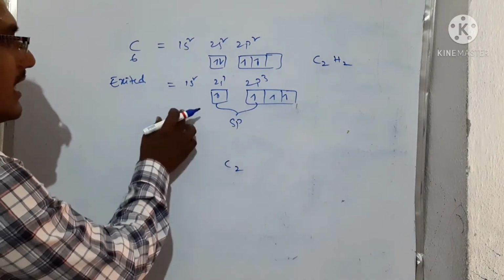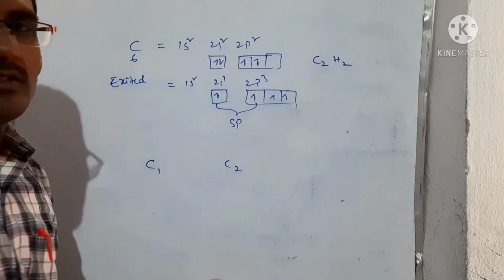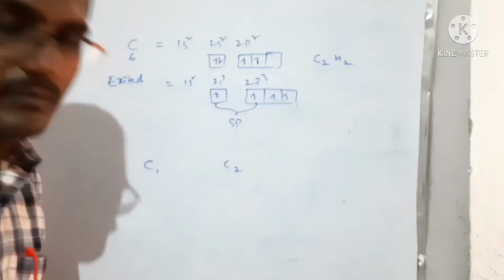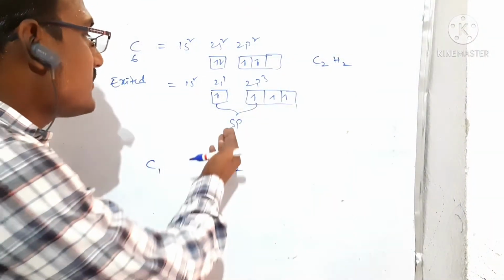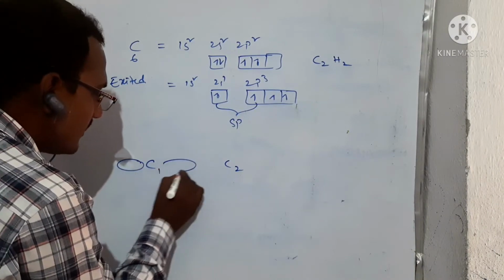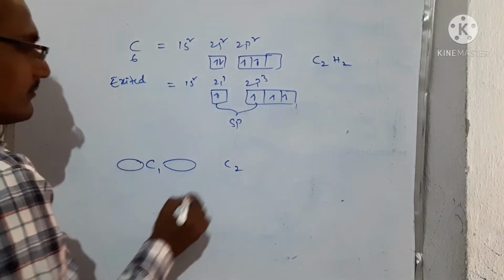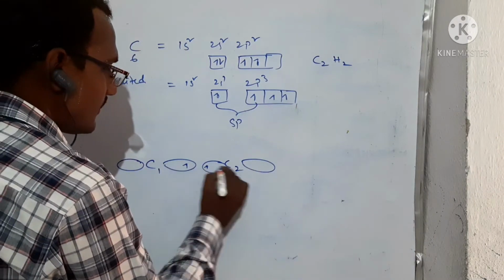So 1 sp hybridization means one s and one p, that means 2 orbitals are involved in the hybridization and 2 hybrid orbitals are formed. That means sp hybrid orbitals. This is C1 and this is C2, each with sp and sp, having a single electron.